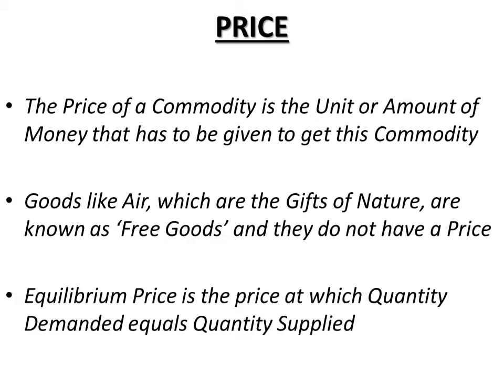So with the mutual consensus of both these forces, the equilibrium price of the commodity is determined, and equilibrium price is the price at which quantity demanded is equal to quantity supplied. All right, this is about price. Then there is general price level.